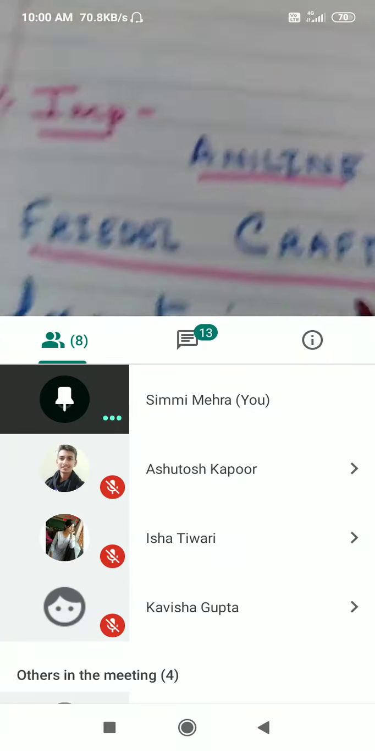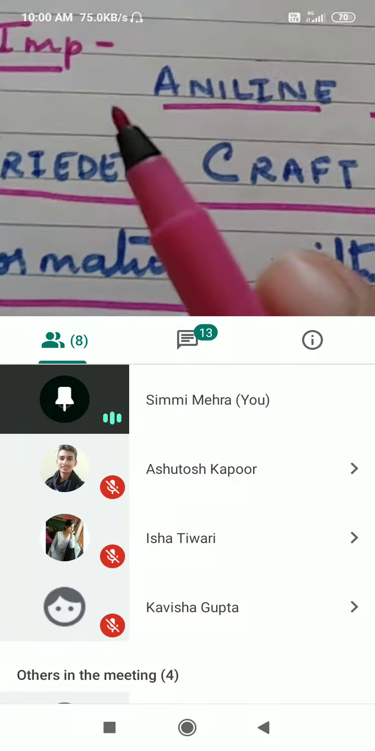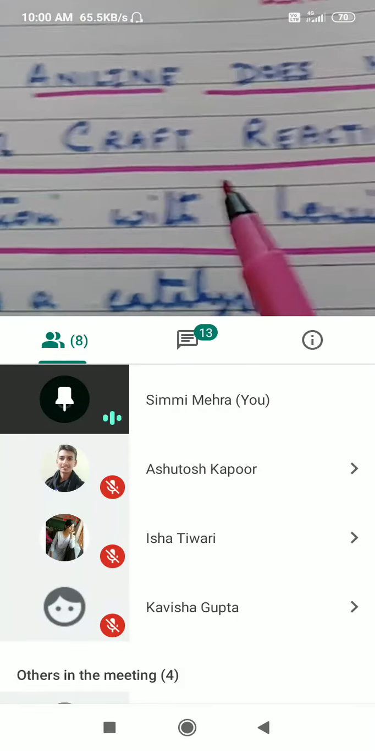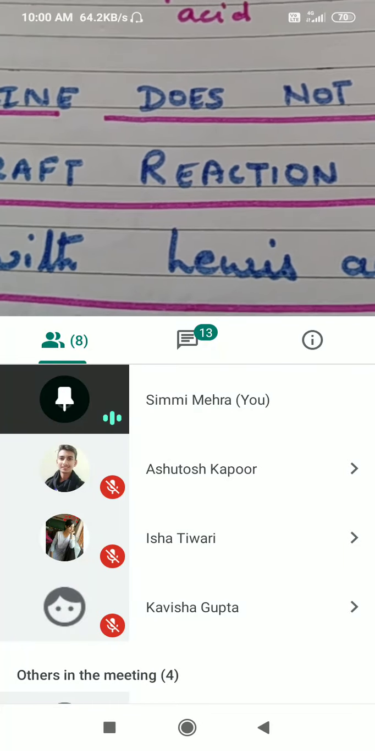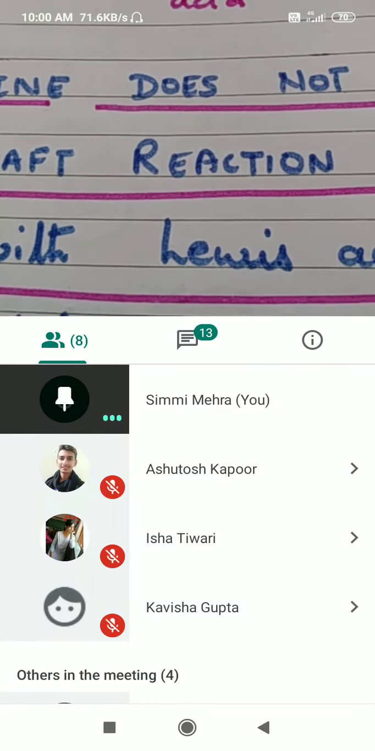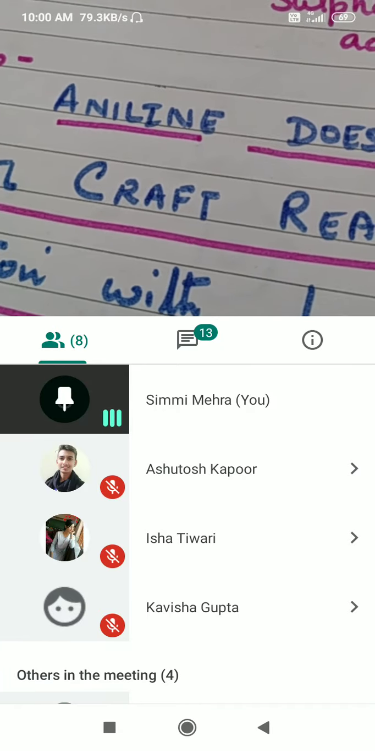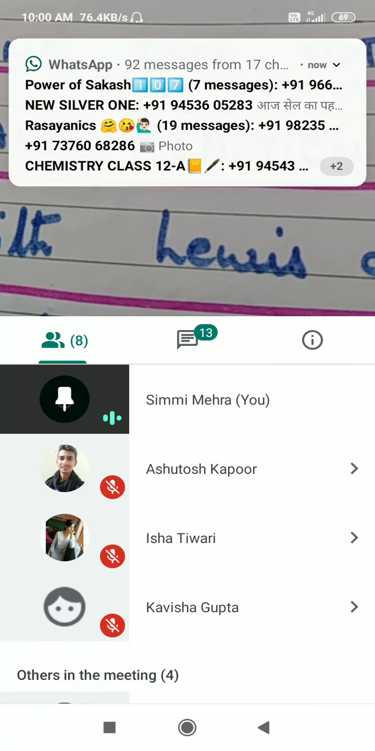Now one more reasoning question is there here. Aniline does not undergo Friedel-Crafts alkylation and acylation. Now, what are the 5 electrophilic substitution reactions we have done in case of benzene in class 11? Can anybody name them? Asutosh, can you name? What are the 5 electrophilic substitution reactions?